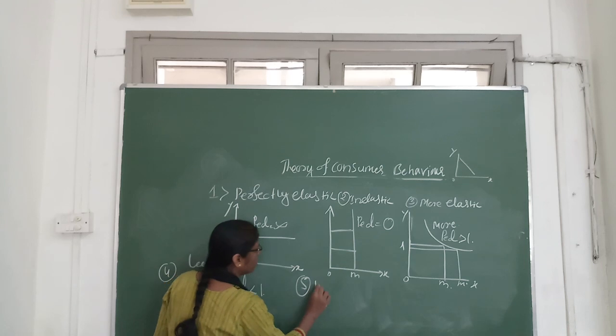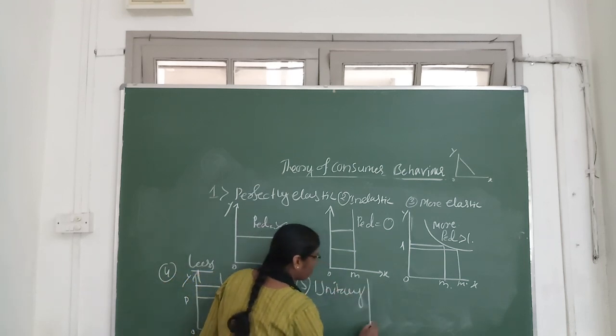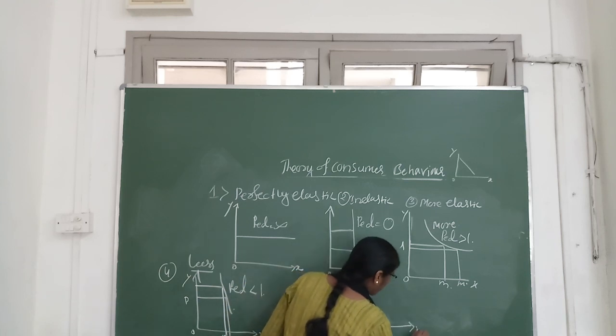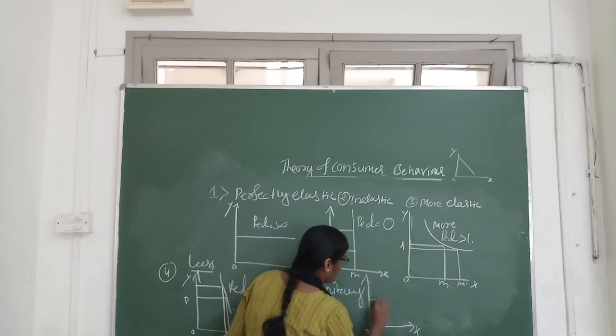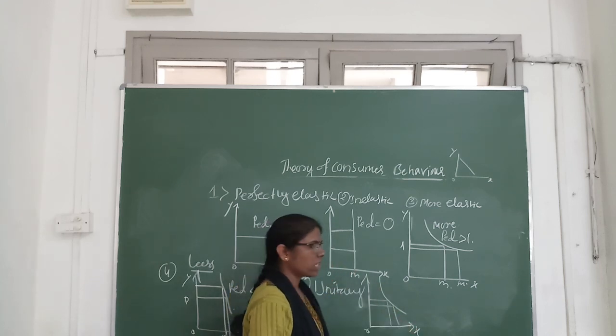Then come to the fifth one, unitary elastic demand. So both change in the same direction. See here, this is the original. So unitary elastic demand.